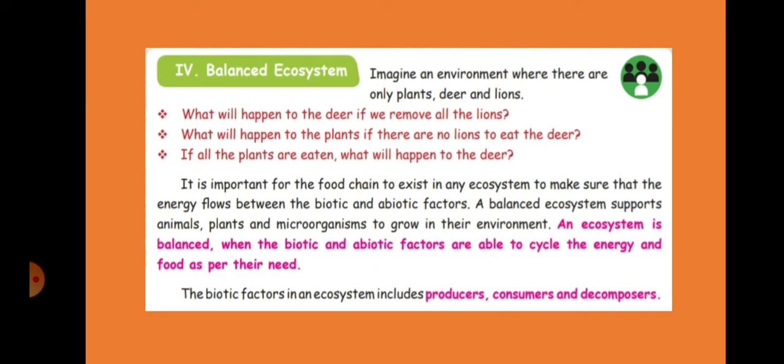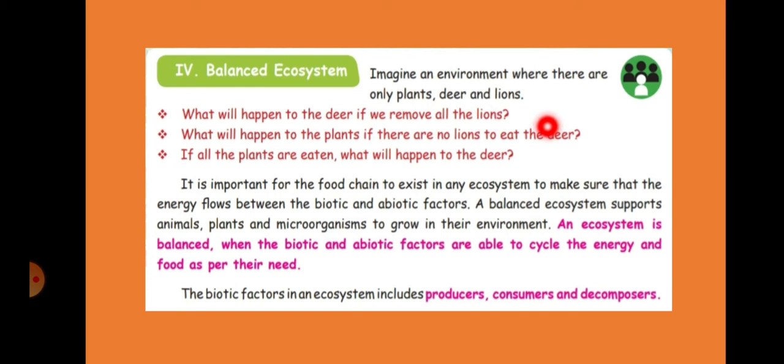Next topic is balanced ecosystem. So, let's imagine an environment where there are only plants, deer, and lions. What will happen to the deer if we remove all the lions? What will happen? Think. What will happen to the plants if there are no lions to eat the deer? If all the plants are eaten, what will happen to the deer? So you understood? Only deer are there and lions are not there. What will happen to the deer?